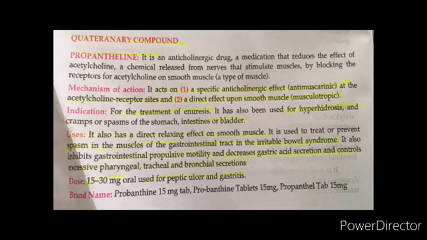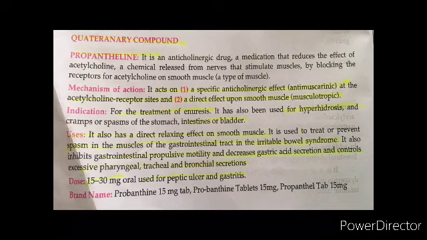Then we have the quaternary compounds like propantheline. This is an anticholinergic drug that reduces the effect of acetylcholine, and the mechanism is that it acts on the specific cholinergic muscarinic receptors, the cholinoreceptor sites, and acts directly on the smooth muscles.